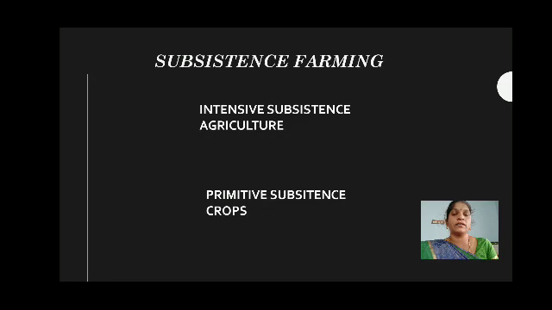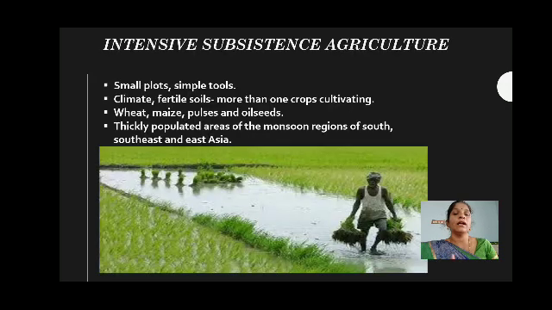Subsistence farming is classified into intensive subsistence agriculture and primitive subsistence. That intensive subsistence agriculture we completed. Okay, what is that? Small plots, small tools used by the farmers, and the fertile soil and climatic conditions help the farmers to produce more than one crop per year.